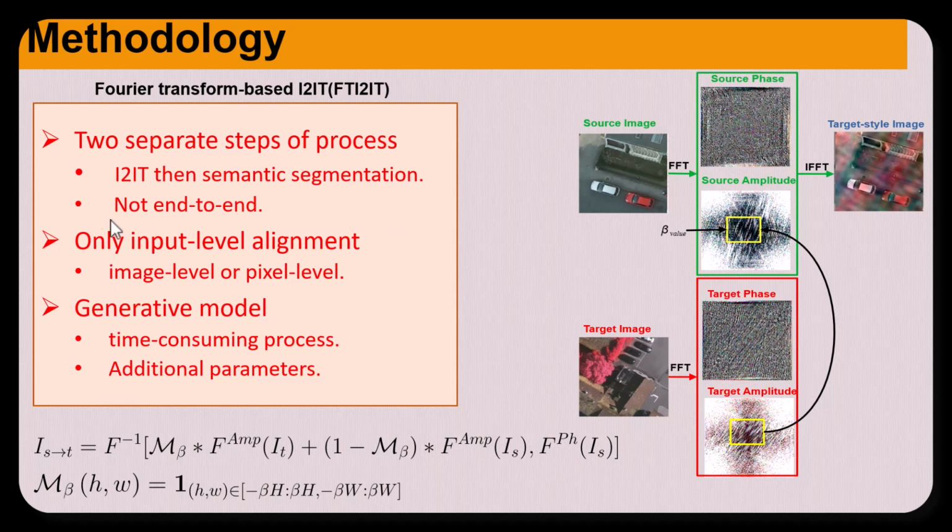The previous method had some disadvantages: two separate steps were used, image-to-image translation and then semantic segmentation, so it is not end-to-end, and only one level of alignment is used. Also, the previous method is a generative method. To solve this problem, we use Fourier-based image-to-image translation, where the two images, source and target, are converted to phase and amplitude, and then we take the low frequencies of the target image and copy them to the source one to find the target-style images.